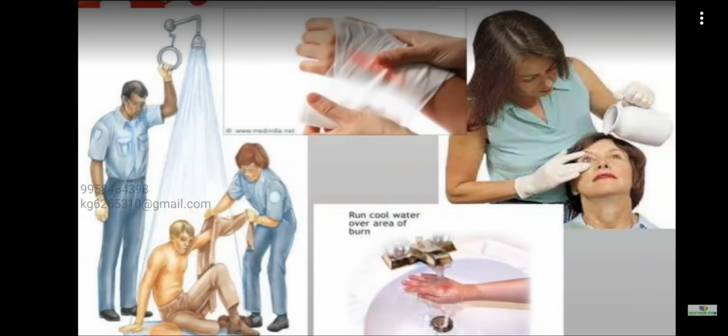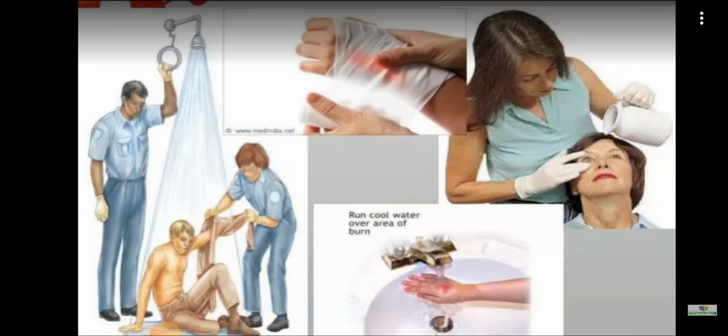And the area which is burnt has to be cooled by continuous irrigation of tap water for about 20 minutes. And definitive treatment is like, we have to admit the patient, and we have to maintain the airway, breathing, circulation and all. And next is the percentage, degree, type, everything has to be assessed. And always keep the patient in a clean environment, because the chance of infection is high. So always the patient has to be kept in a clean environment. And as there will be associated pain and discomfort, better to give the patient sedation and proper analgesia.